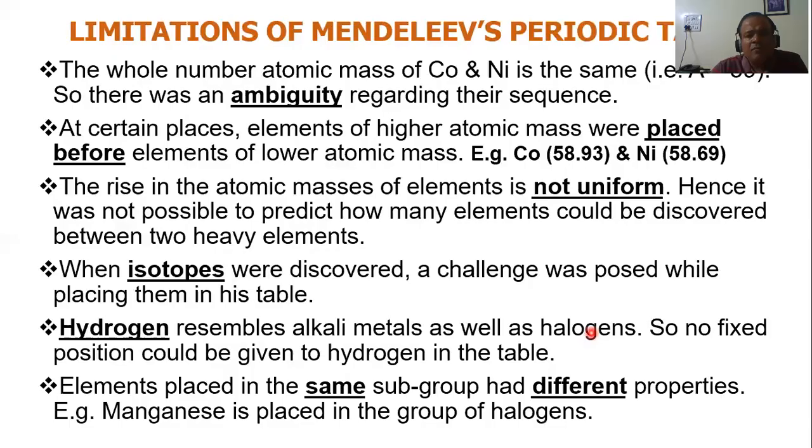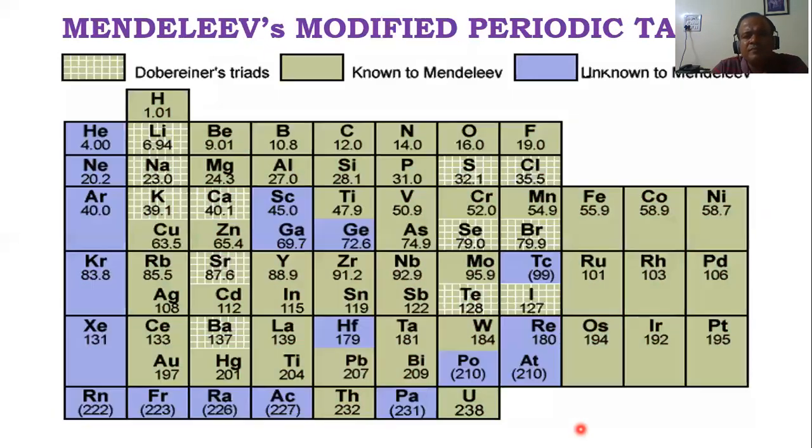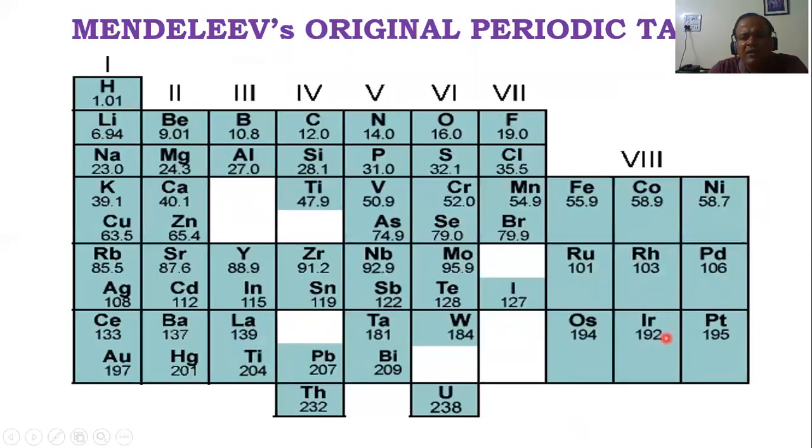Then the last one: elements placed in the same subgroup had different properties. By mistake, he placed manganese in the group of halogens. As you can see here, I'll go backwards. Can you see manganese? Look at the spotlight here. Manganese was placed in the group of halogens.